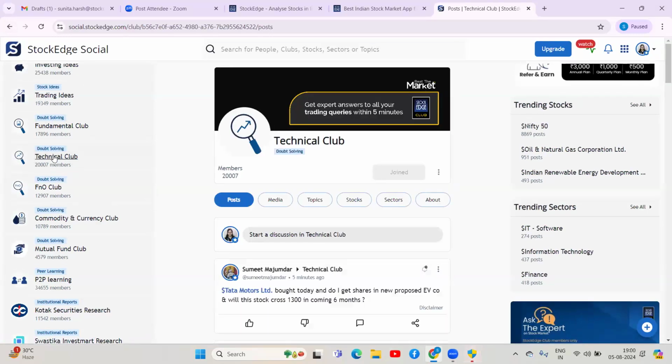The technical club is also an open club where you can ask your stock queries based on technicals. If you have any technical query about your stock, if you have any stock in your portfolio or in your wish list, you can come here and make a post, and our team will be replying within a maximum of 5 minutes when the market is open. So if you have posted any question between 9:15 in the morning and 3:30, the response time is 5 minutes maximum. So you get live market support with respect to technicals. The limit to posting queries in this club is 4 to 5 a day.